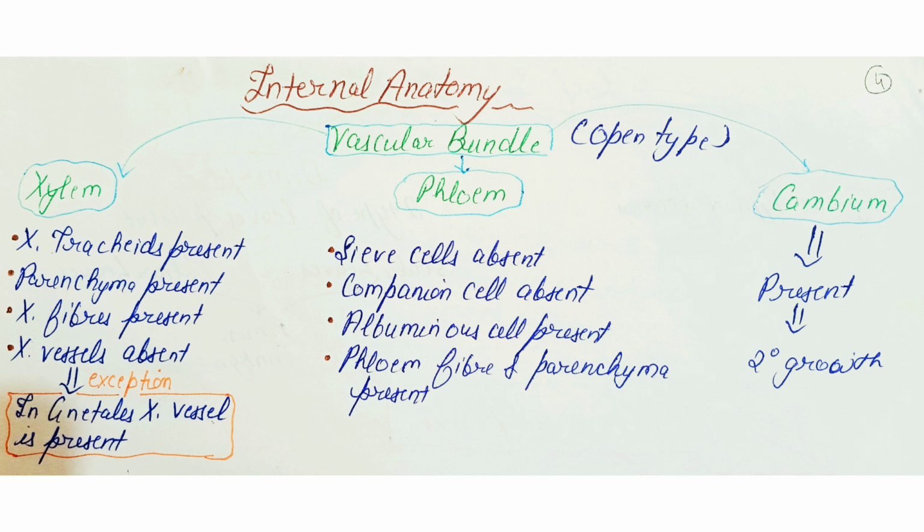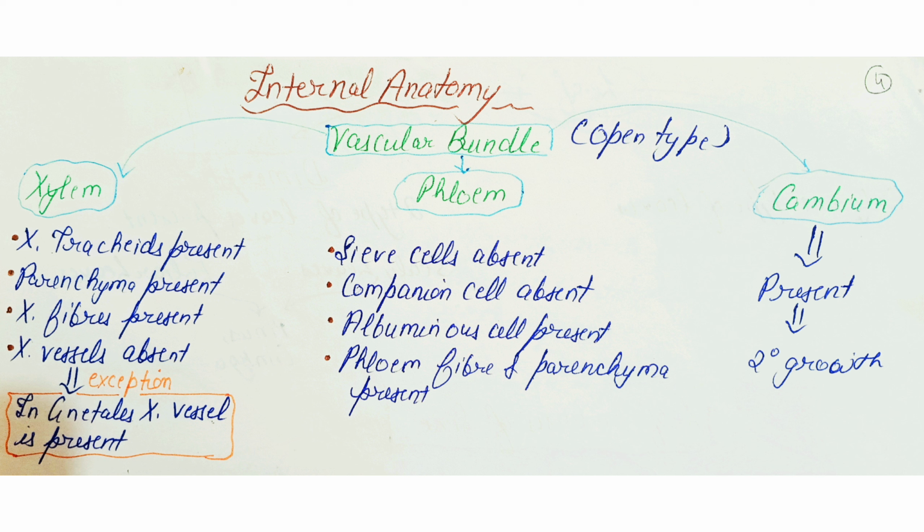Talking about the internal anatomy of the gymnosperm, we have the vascular bundles of the gymnosperm. The vascular bundles of gymnosperm are open type, that is there is the presence of cambium and shows the secondary growth. In xylem, the tracheids, parenchyma and fibers are well developed. But the xylem vessels are absent. These are seen in the Gnetales order, the only order of gymnosperm where vessels are present.